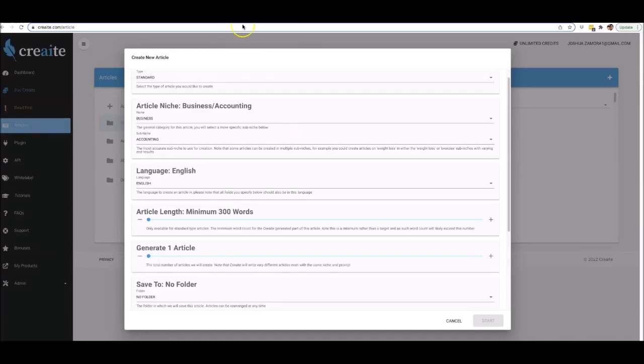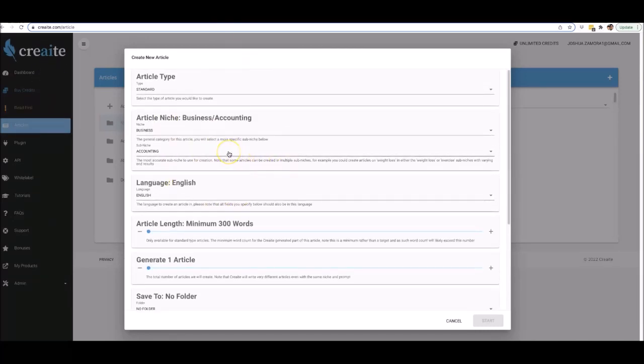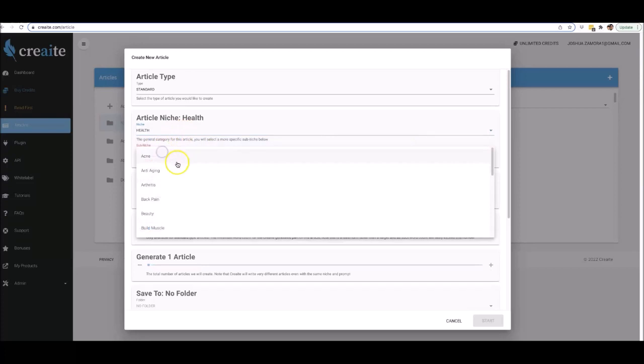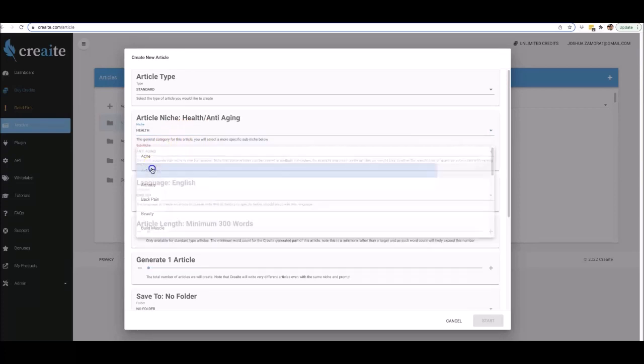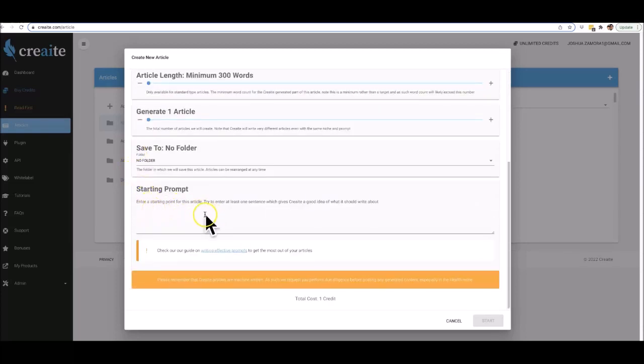So the biggest difference, if I come over here to 1.0, these are the settings for version 1.0. We were extremely limited on the number of niches that you can have content created for. We had these main niches here, and then within each main niche there were sub niches as well. So you had to come in here and select the niche, select the sub niche, and on top of that, you also needed to provide a starting prompt, which was at least one sentence, which gives Creaite a good idea of what it should write about.